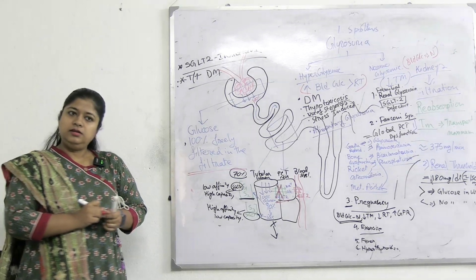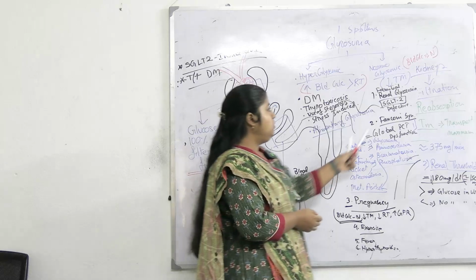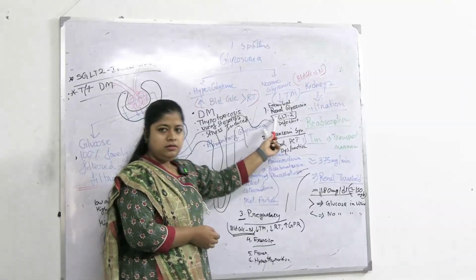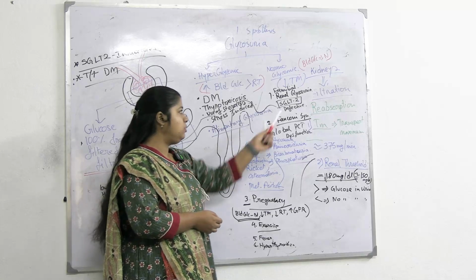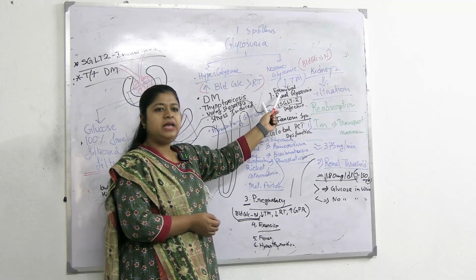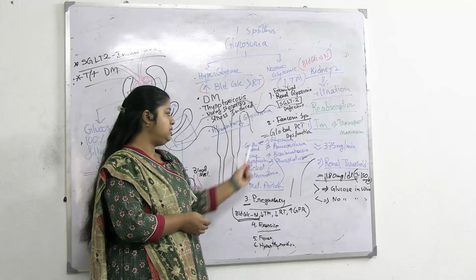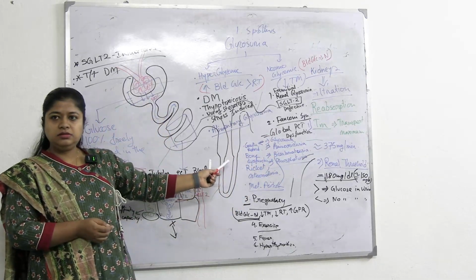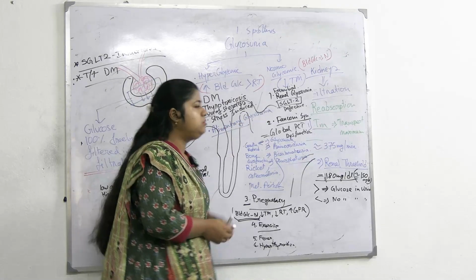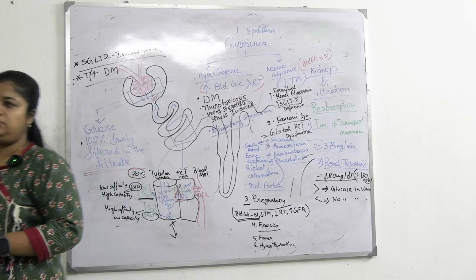Fine? In this case we don't see such major effects. Familial renal glycosuria is a benign condition. In Fanconi, symptomatic treatment is there, but in familial renal glycosuria there is nothing to be bothered about.